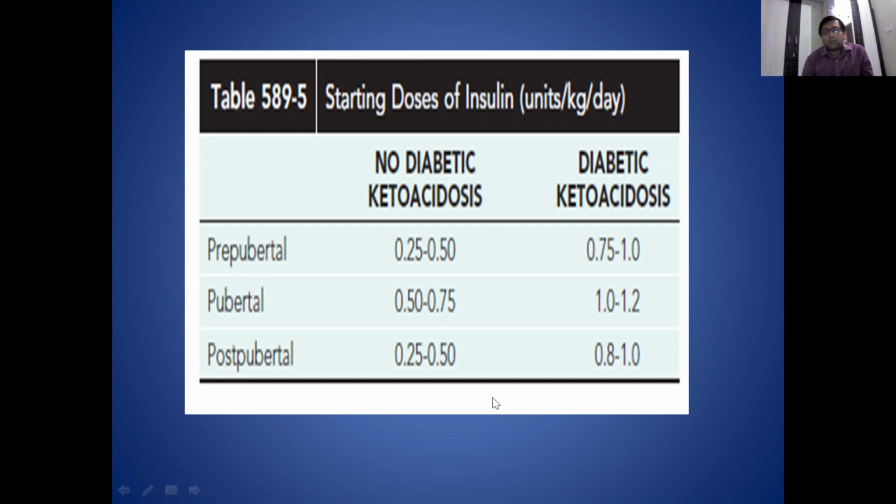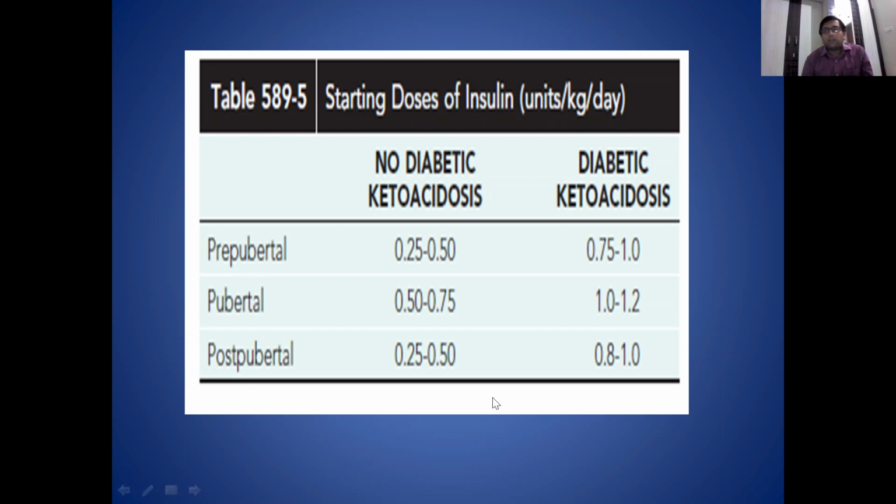Another important thing about insulin is that we give insulin subcutaneously by using an insulin syringe. There are two types of syringe, one is insulin syringe and one is BD syringe. In insulin syringe 1 ml is equal to 40 units, and in BD syringe 1 ml is equal to 100 units. And there are different preparations of insulin available in the market.